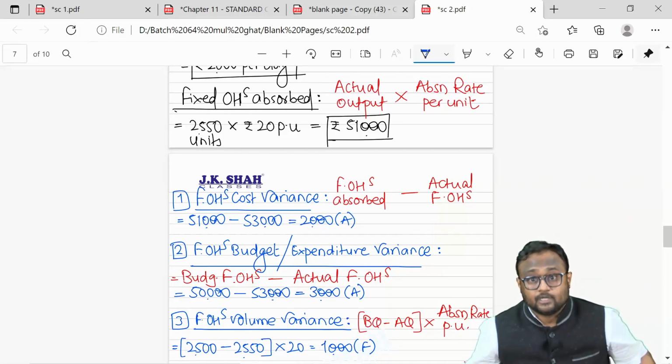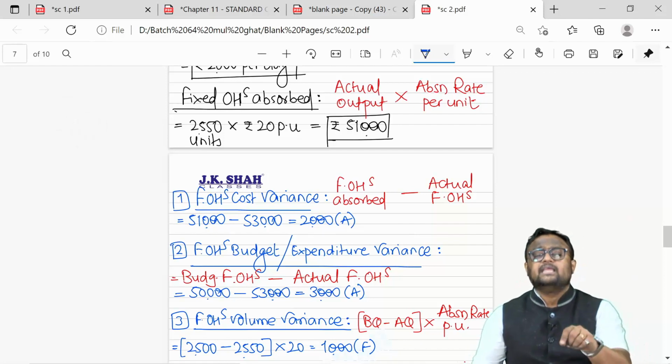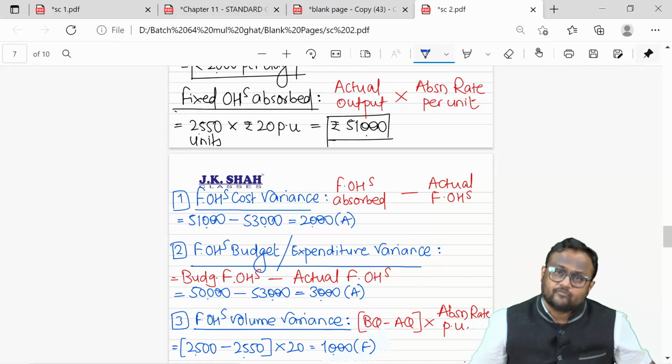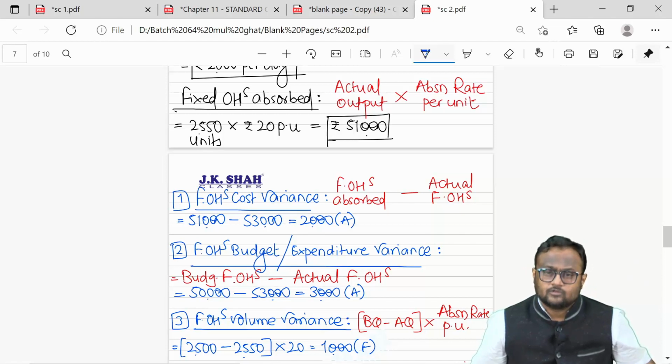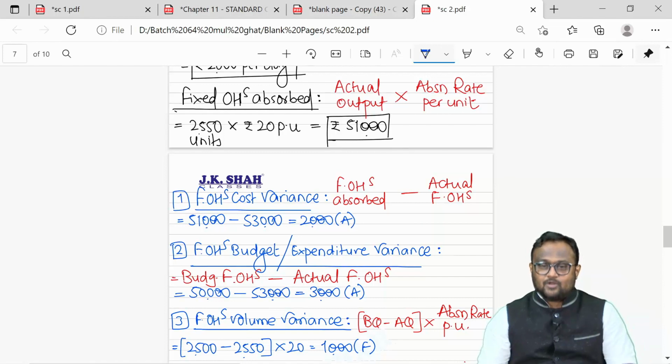It's not about enjoyment, guys. If I find out that instead of 2,500, I can easily produce 2,550, why should I give a standard of 2,500 to my workers? I will give them a standard of 2,550 and try to produce more, no? I hope you are understanding this.